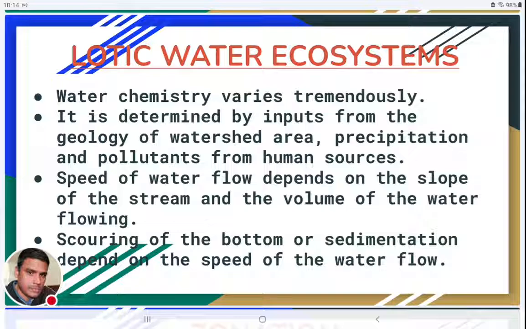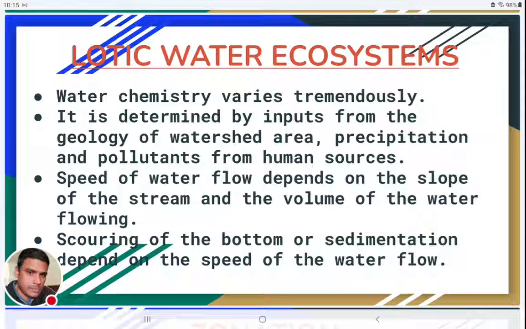And one more important factor: the speed of water flow will decide whether the bottom of the water ecosystem is scoured, or sedimentation has to happen. If the water flow is very powerful, or it is flowing with a lot of energy, then scouring of the bottom will be there. Scouring of the bottom is nothing but erosion. So the bottom will be eroded, and if the water flow is less, then what happens?